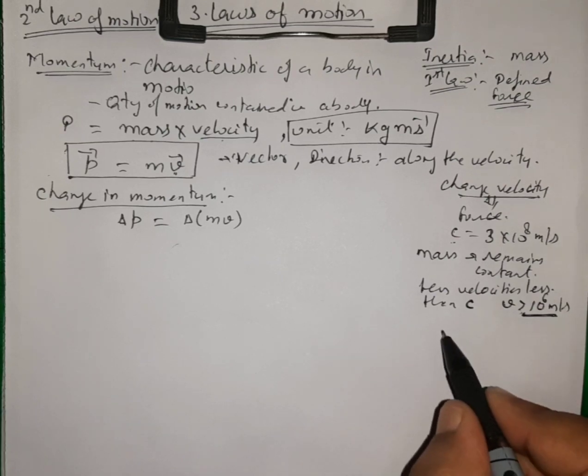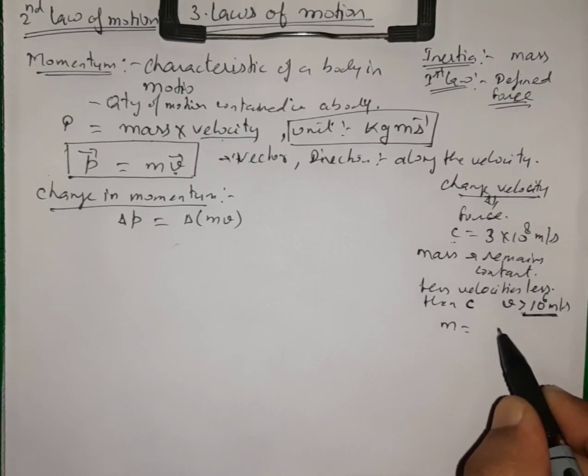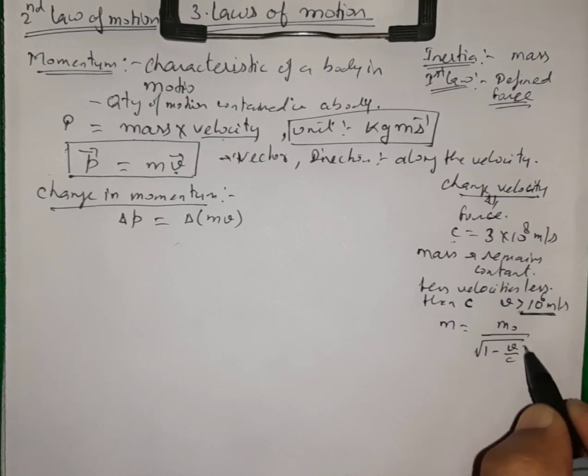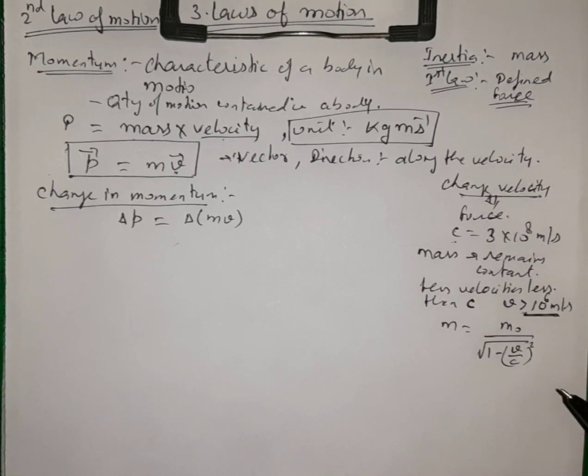In this case the mass is m naught over the square root of 1 minus v squared over c squared. So if a body moves with velocity comparable to the velocity of light, the mass will increase.